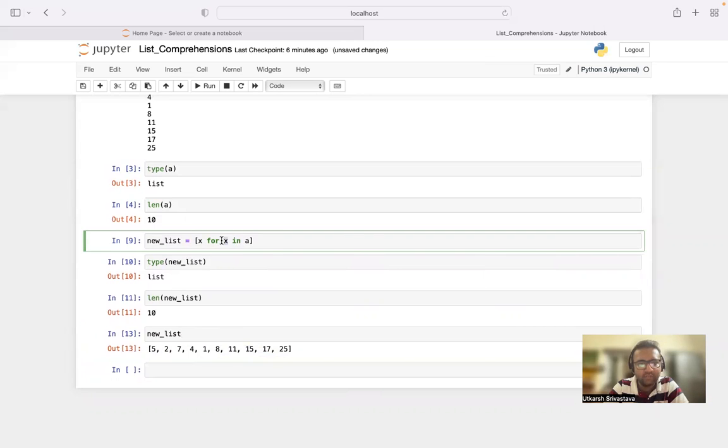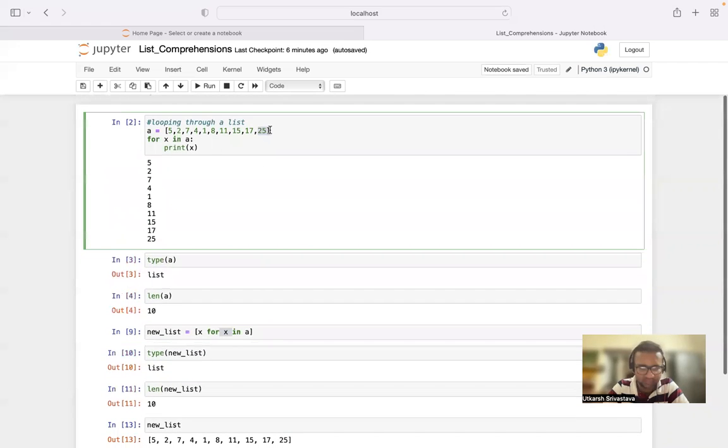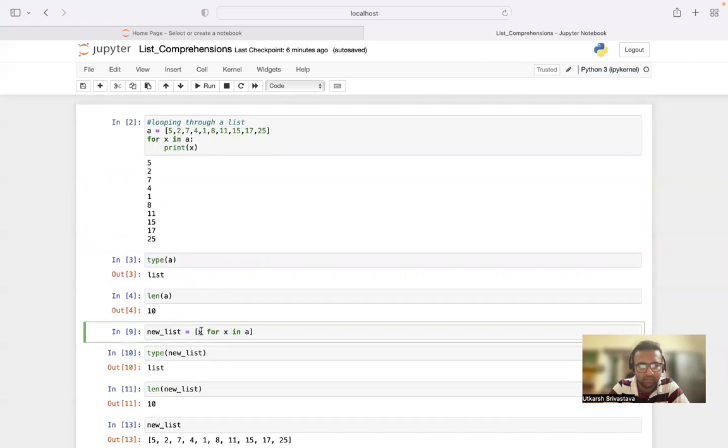Why? Because it is a for loop, it is an iterative process. It will keep on reading and storing all the values of a inside x until it reaches the last element, and keep on storing it here. But there is no discrete for loop involved. It is involved inside a list.